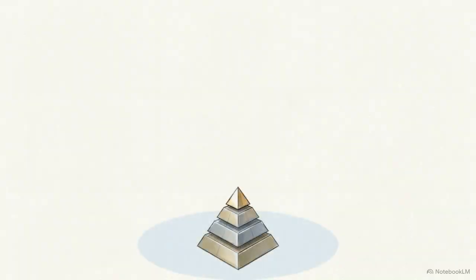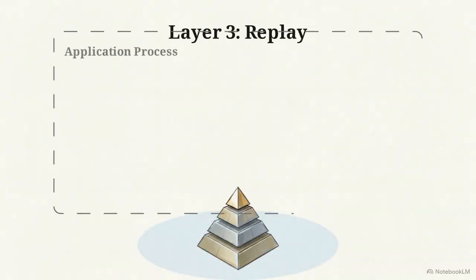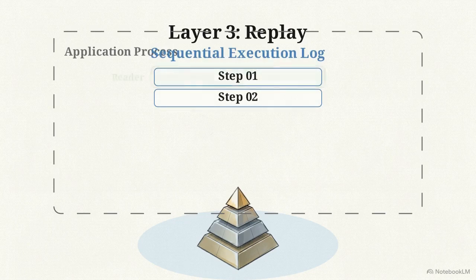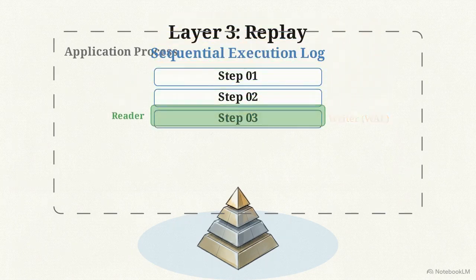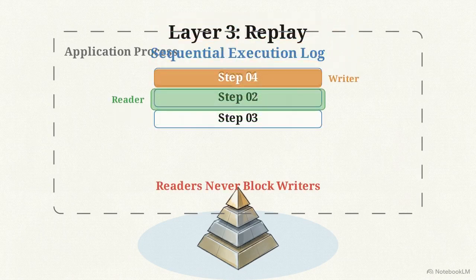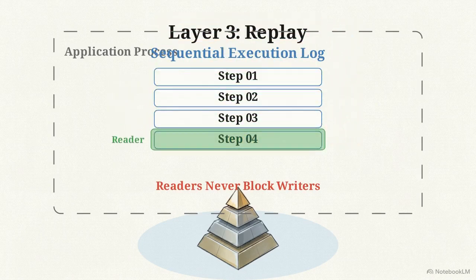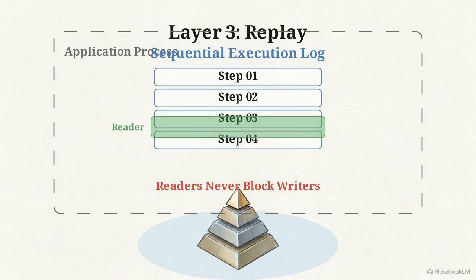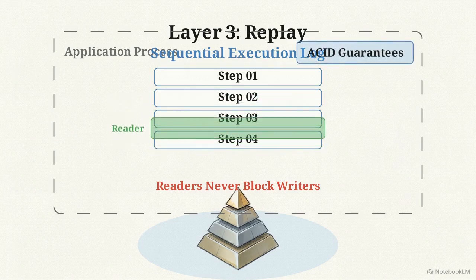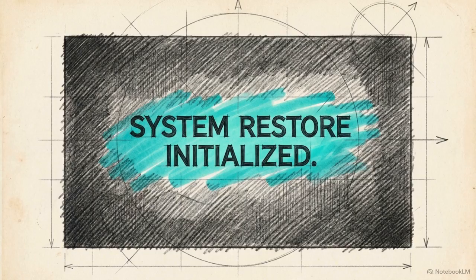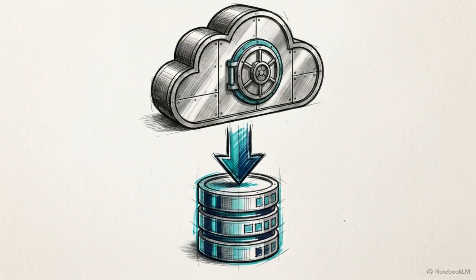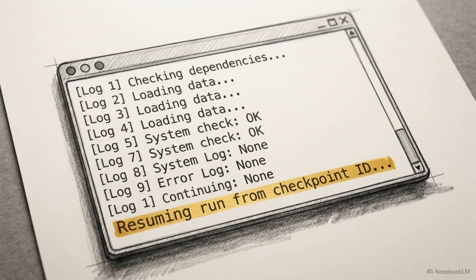The workflow state persists independently of the hardware, ensuring the agent can resume regardless of which specific instance is running. Layer 3 is replay. Instead of using the SQLite file merely as a key-value store, it functions as a strict sequential execution log. By enabling write-ahead logging, SQLite provides robust transactional ACID guarantees directly within the application process. Readers never block writers, and state updates are appended instantly. If a container terminates abruptly, the recovery pipeline is exact. The system pulls the database, replays the streamed log entries, and the agent's WebAssembly execution loop resumes on a new machine exactly where it left off.